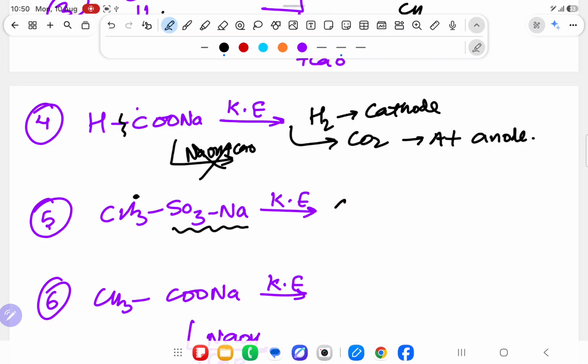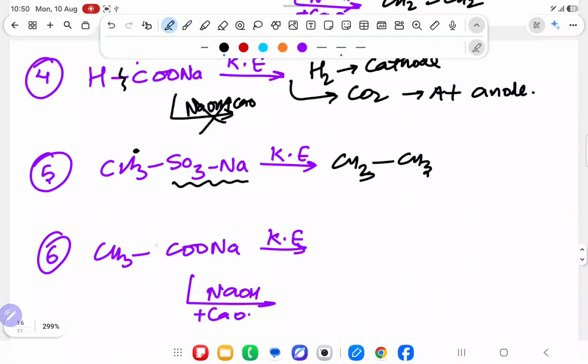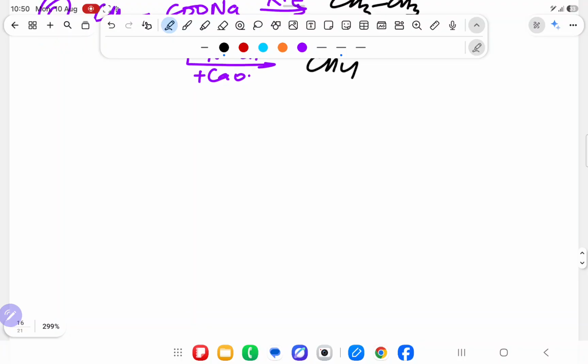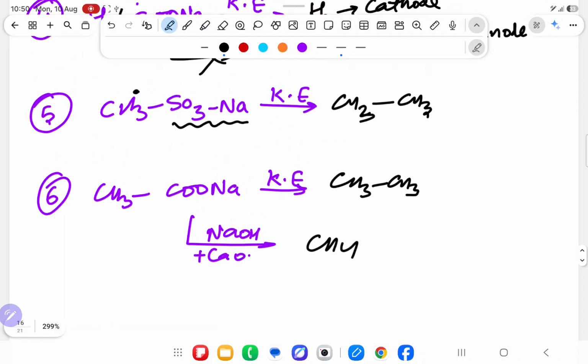The free radical will do a CH3-CH3 combination reaction. Over here it will break into free radicals. Kolbe electrolysis gives CH3-CH3, soda lime gives CH4. Understanding? Not getting confused? Acha sir, the question is done.